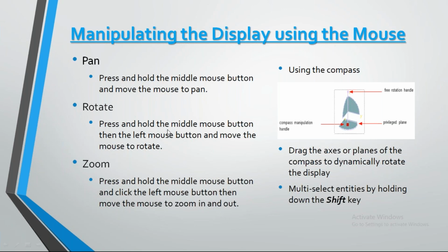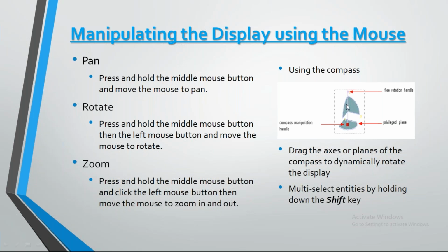Okay, left mouse button and rotate in the direction we need to rotate. For the zoom, we need to hold the middle button and click the left mouse button once and release it, and then we can move the cursor. If you move the cursor forward, it will zoom in, and if you move the cursor backward, it will zoom out. Okay, so next, compass.